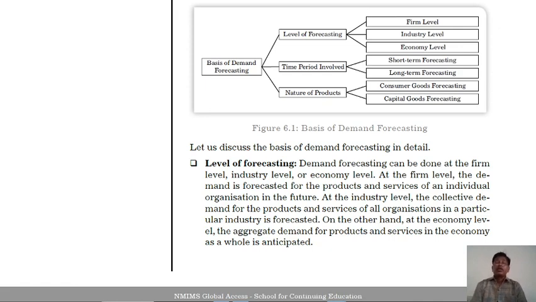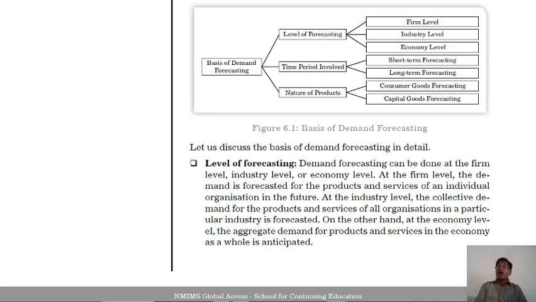So here we first discuss firm level forecasting. The firm means a production unit. Every production unit's main activity is production and distribution of products, goods and services. Every firm has production activities, sales activities, marketing activities, and any other activity possible. So how to decide or implement these activities? Here forecasting is more important, at the production unit level. This is the firm level.